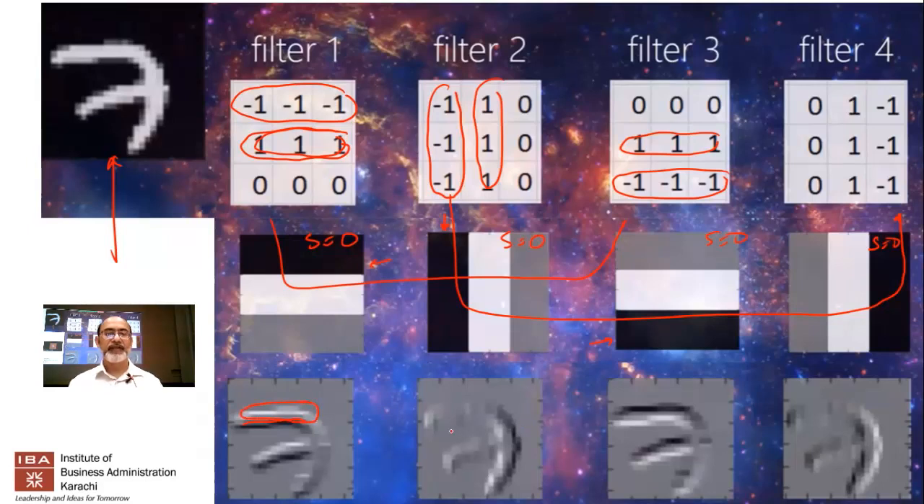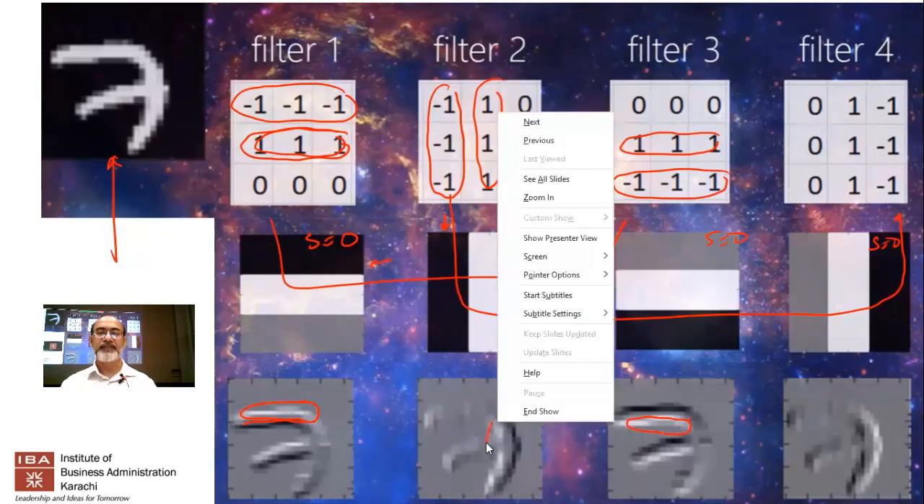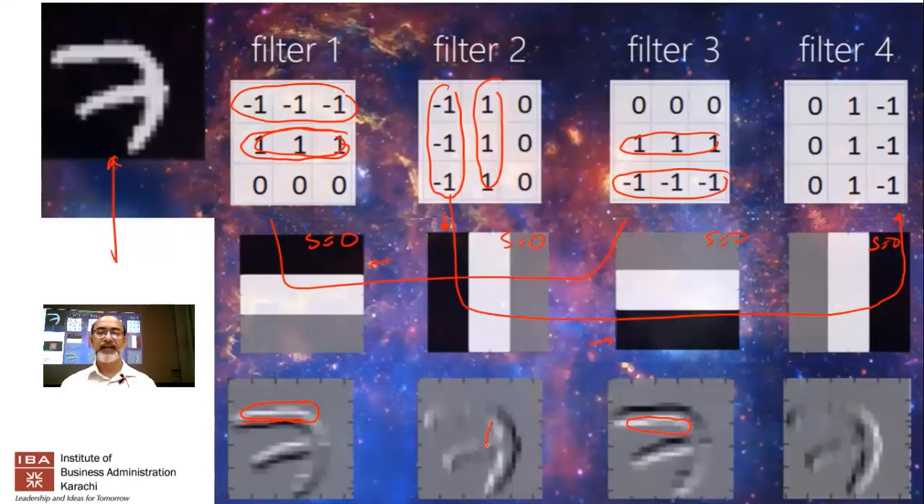Okay, this is detecting the bottom edge over here. Filter 1 and filter 3 are symmetrically opposite. Filter 2 and filter 4 are symmetrically opposite. This is detecting the left side of the left edges, and this is detecting the right edges. So what you can do is define different types of filters to have different properties.